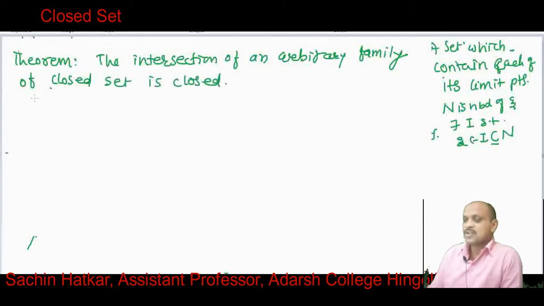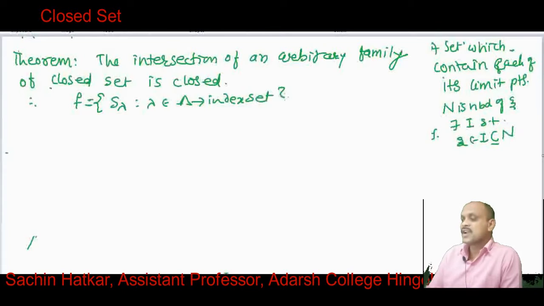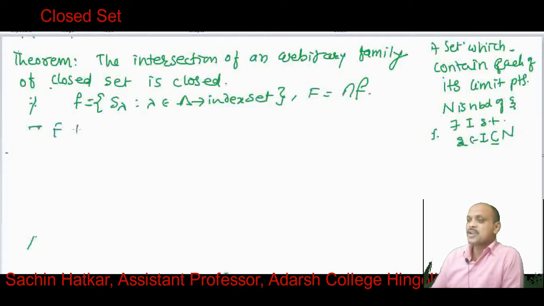Okay, so let us suppose that F is an arbitrary family, S lambda, where lambda belongs to capital Lambda, and capital Lambda is an index set. So we have considered an arbitrary family, and the intersection of all these sets is equal to, suppose, capital F. We have to prove that this capital F is a closed set. What do we want to prove? Capital F is closed, that means capital F contains all its limit points.